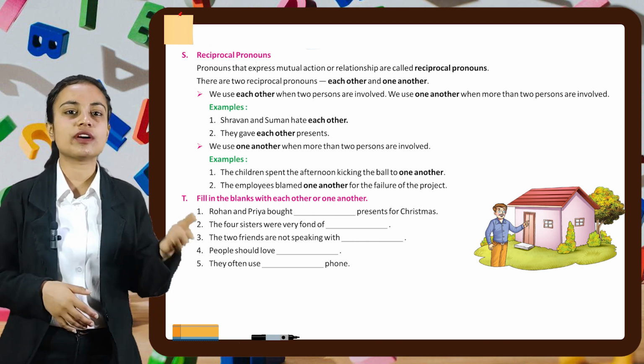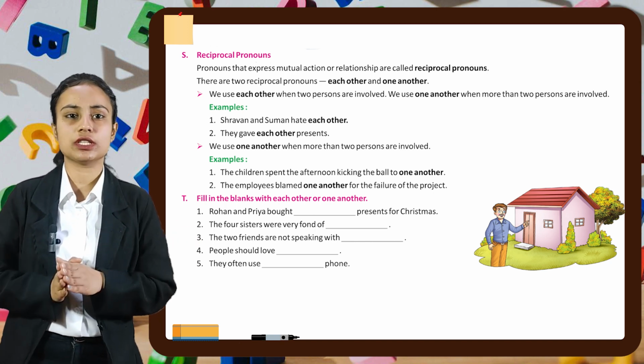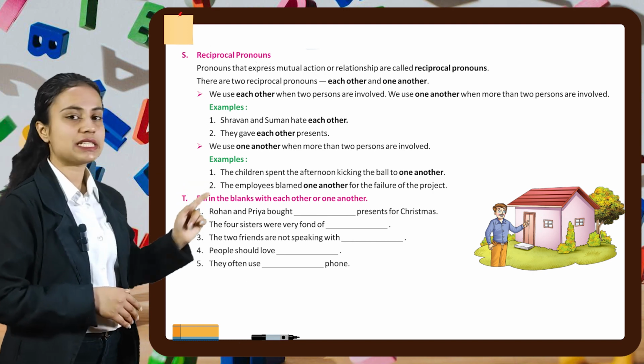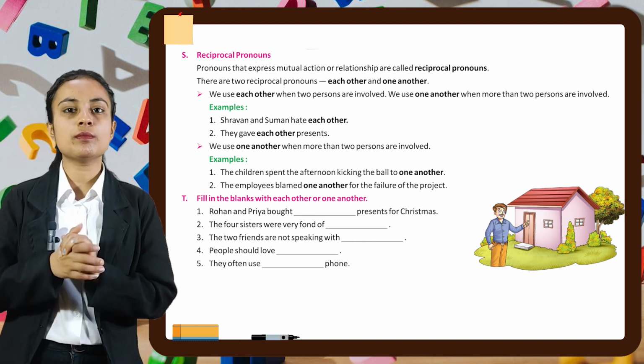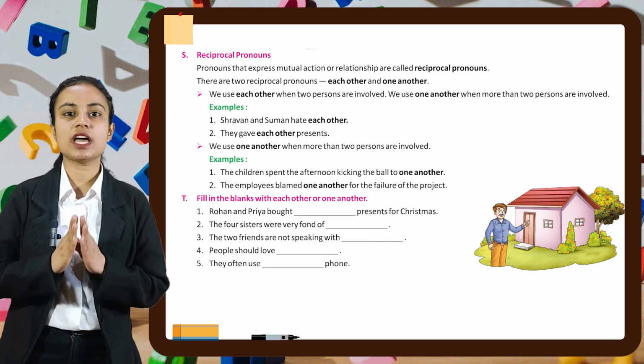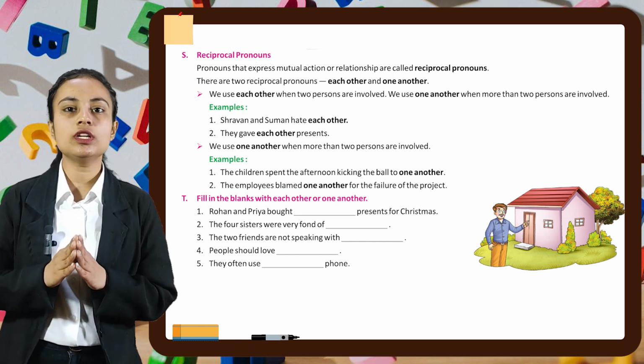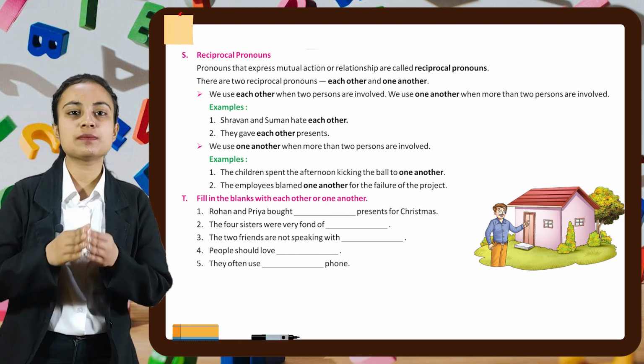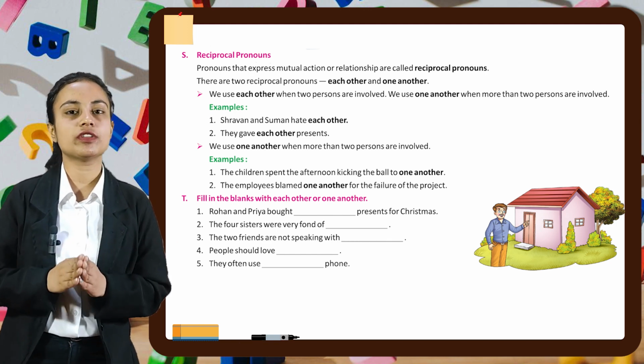For example, Shravan and Suman hate each other. They gave each other presents. We use one another when more than two persons are involved. For example, the children spent the afternoon kicking the ball to one another. The employees blamed one another for the failure of the project.